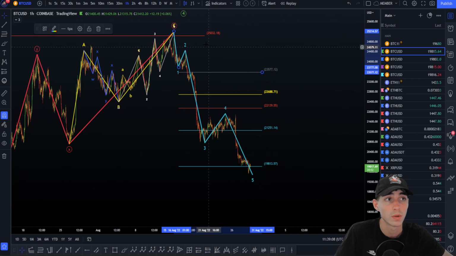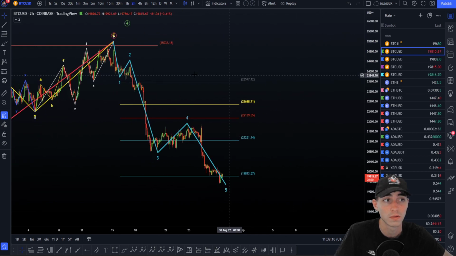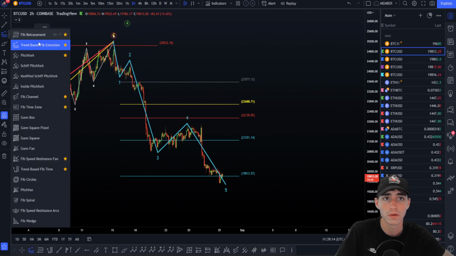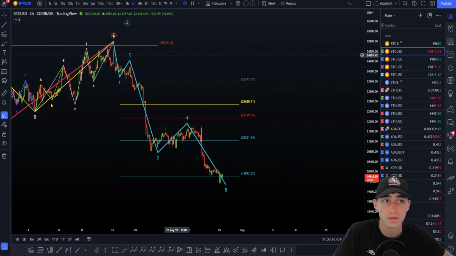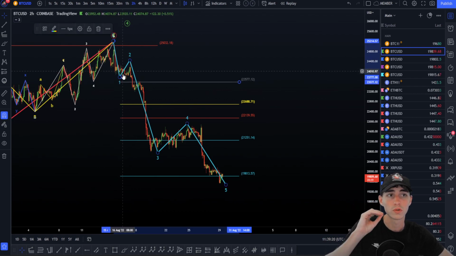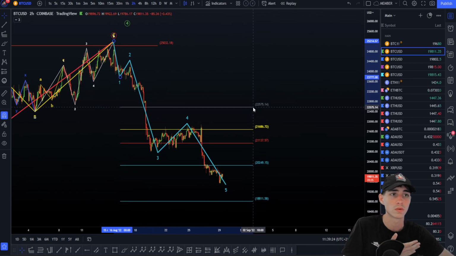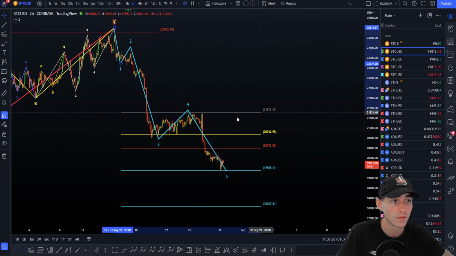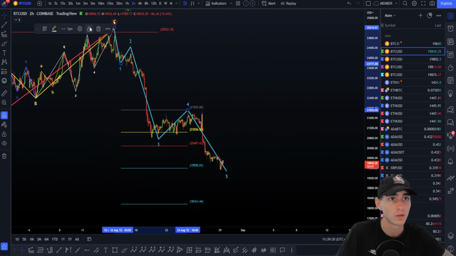To get your wave 5 target, first take your extension tool. This tool right here, you can find here, it's the trend-based fib extension. From this you're just going to place the first click on the wave 1 top to the wave 1 bottom, not the very bottom here, the bottom here. And then you're going to place the third click on the wave 4 top. From here, you have to add your 618 target. I'm just going to place this exactly, so to speak, like this.